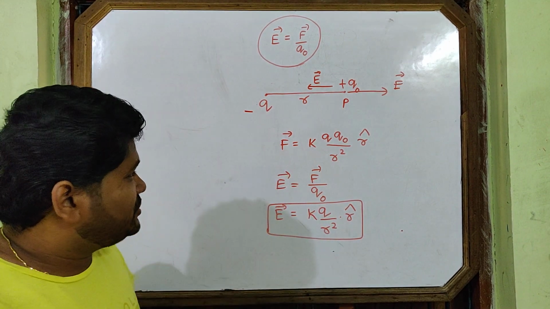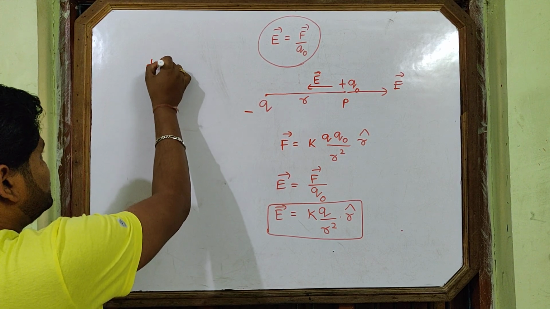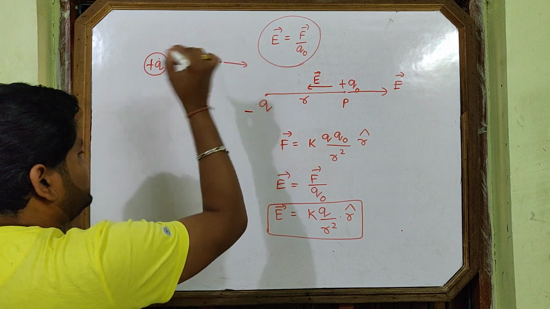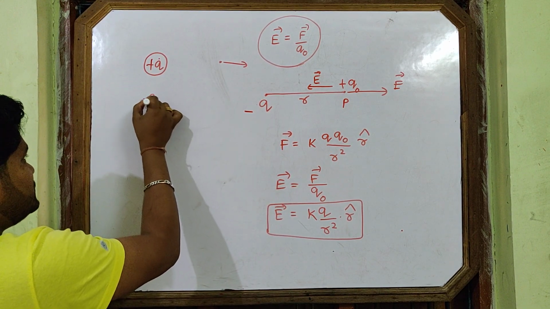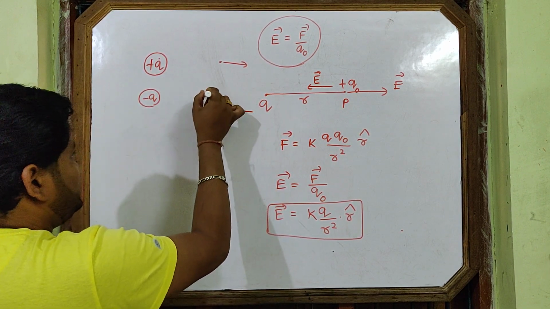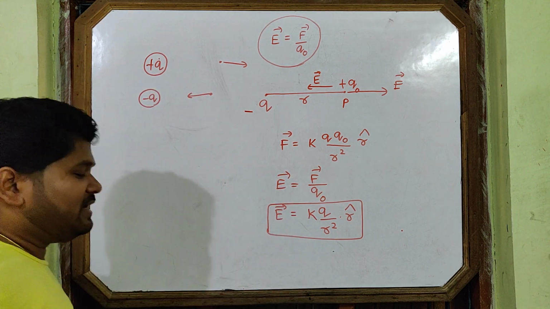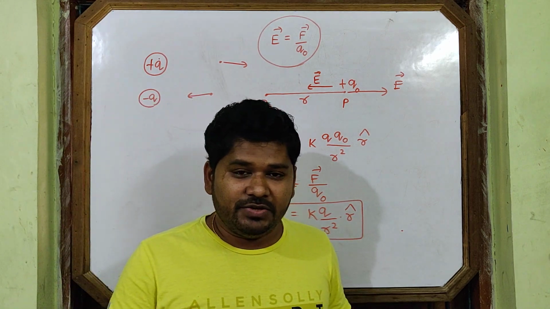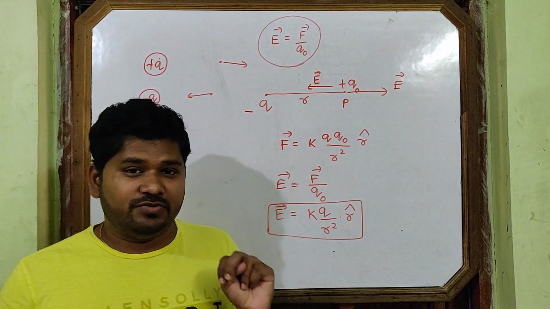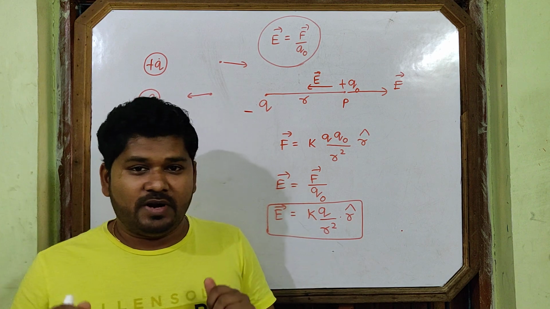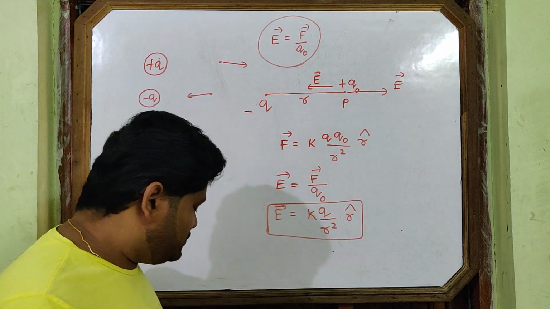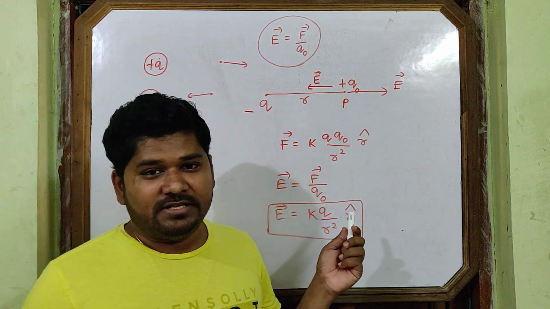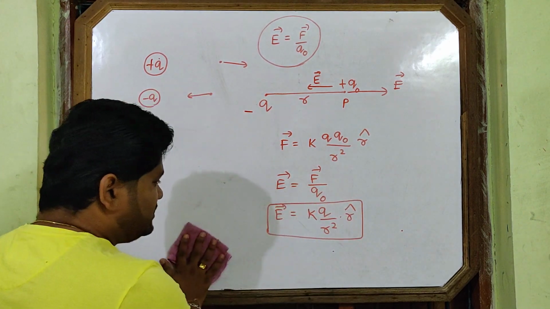If this is plus Q charge, here intensity is away. If this is minus Q charge, here the intensity will be towards. Remember like this: for plus Q, intensity will be away; for minus Q, intensity will be towards. These two things you remember, away and towards. So this is about the electric intensity due to point charge. Now we'll come to the next.